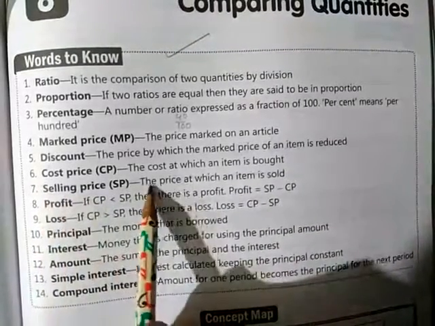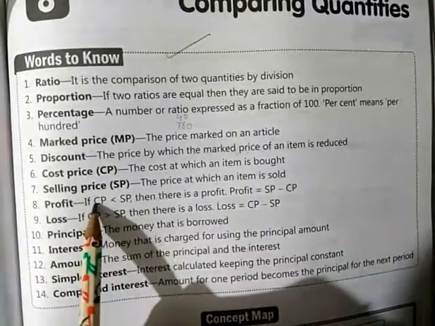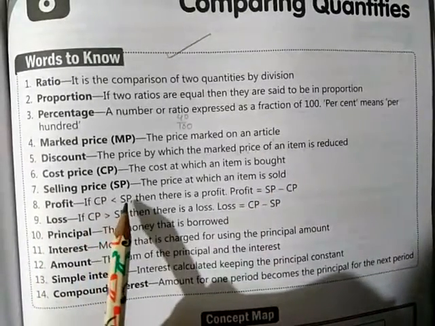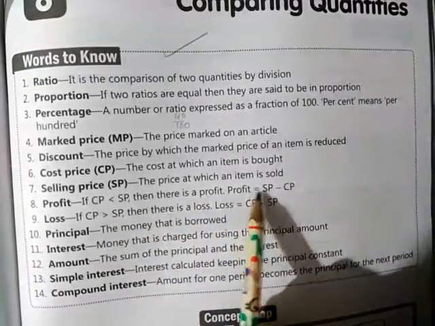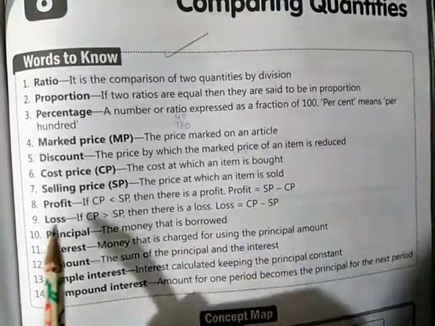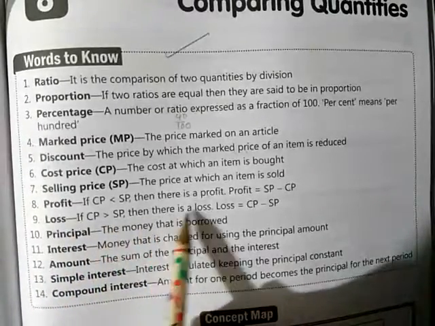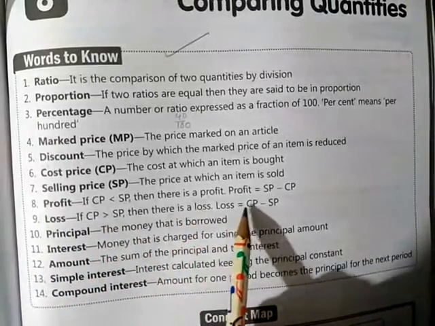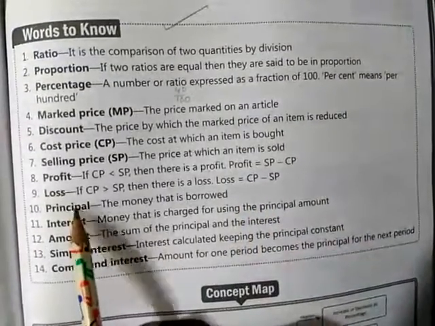Selling price, the price at which an item is sold. Profit: if CP is less than SP, then there is a profit in a deal, and profit is equal to SP minus CP. Loss: if CP is greater than SP, then there is a loss in a deal, and its formula is CP minus SP.